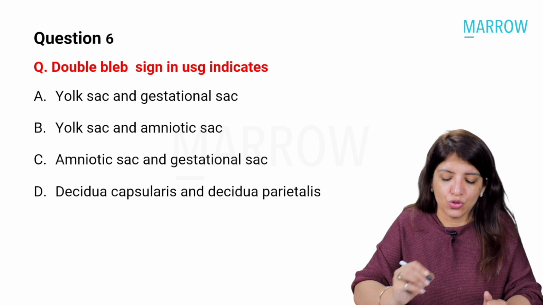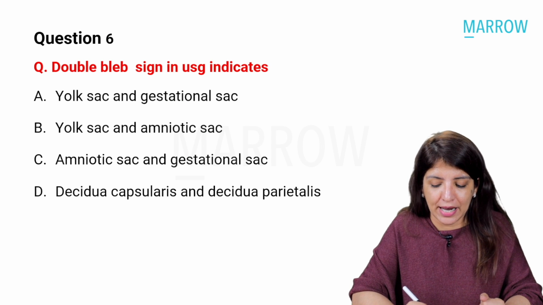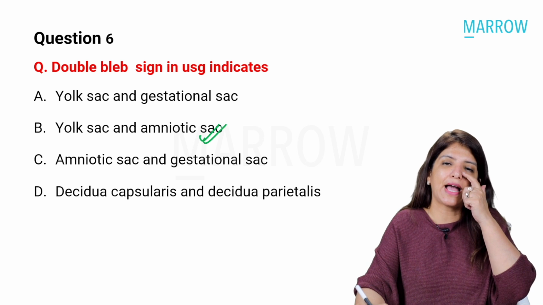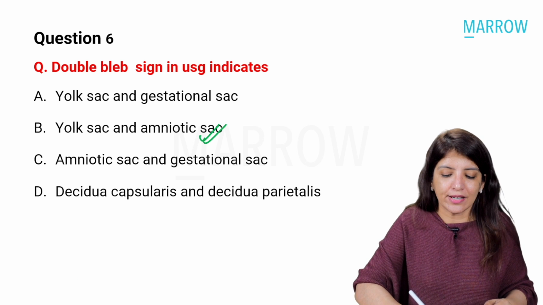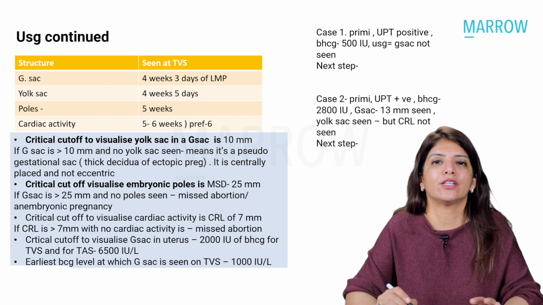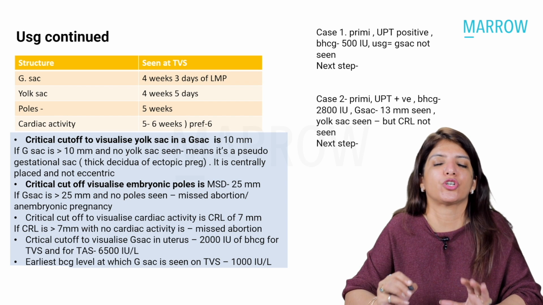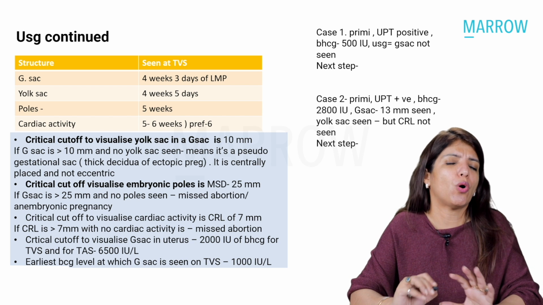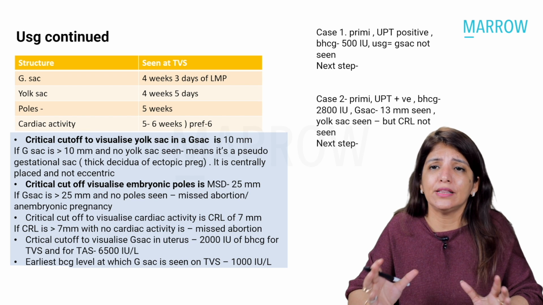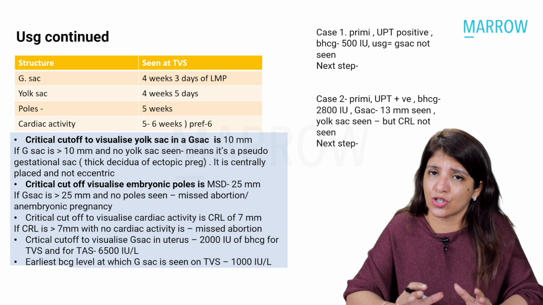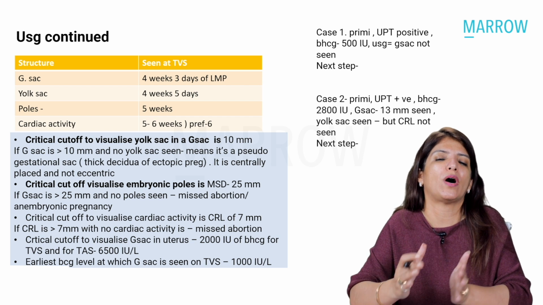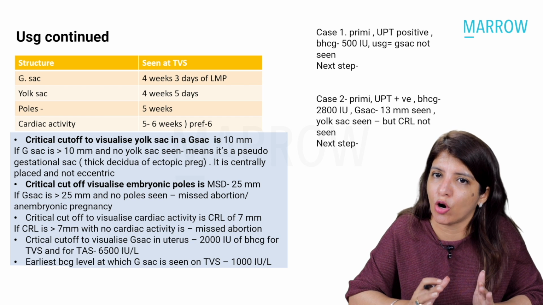Now, the question over here was: double bleb sign in ultrasound indicates? So double bleb sign in ultrasound indicates yolk sac and amniotic sac. Now there are certain other important points related to ultrasound and early pregnancy which I want you to be very, very clear about. See, first of all, all the structures are going to appear earlier on TVS and they are going to appear 1 week later on transabdominal scan.